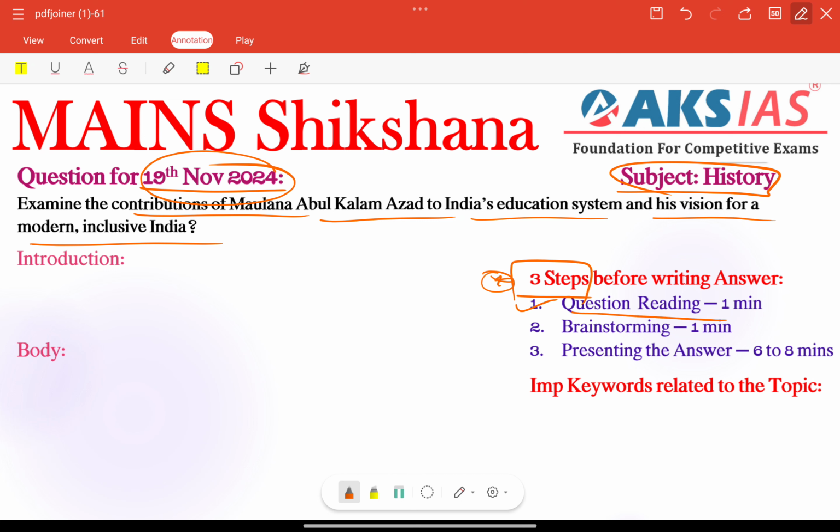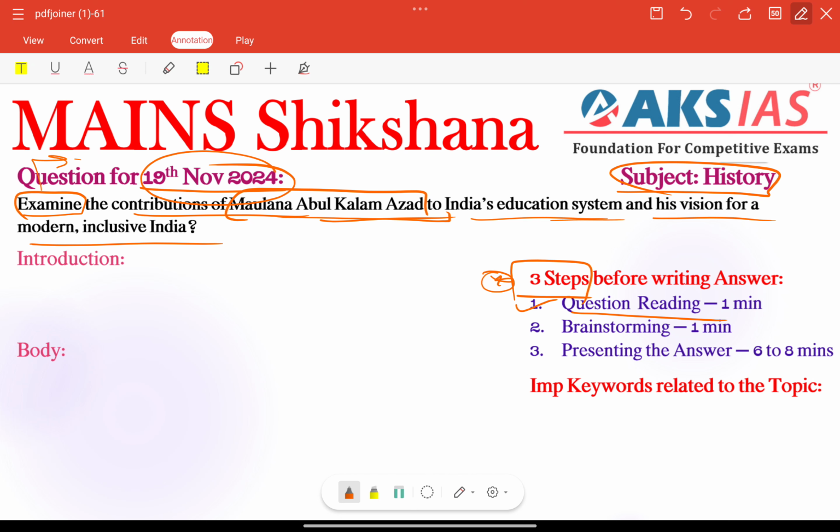First step is related to question reading. Within 1 minute here we need to notice the important question tags and keywords here, right? So here what is the topic? Maulana Abul Kalam Azad is a very important contributor to India's education system, right? So here the question tag is examine.